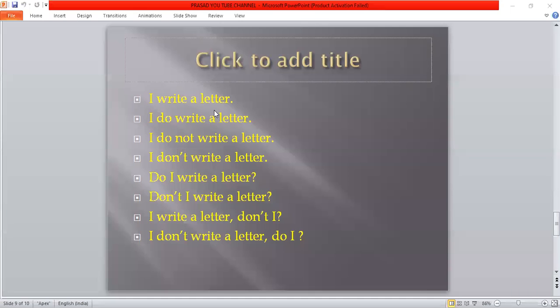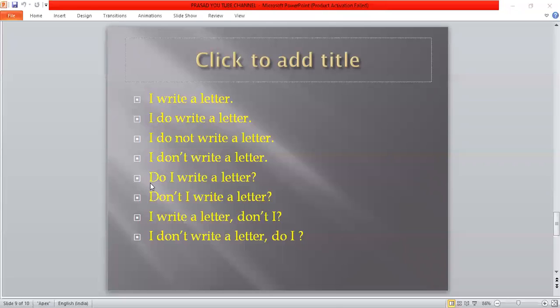So my dear friends, how simple it is to speak English and to become fluent, you can understand. With one verb, write, we have taken only one verb. The subject is I. You can take the subject he: he writes a letter. He does write a letter. He does not write a letter. He doesn't write a letter.